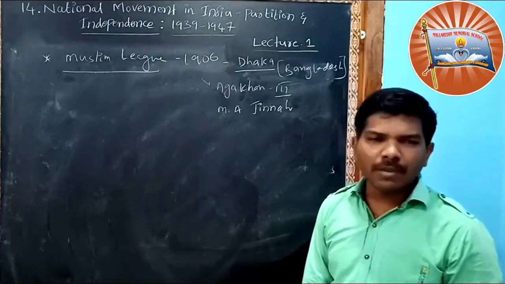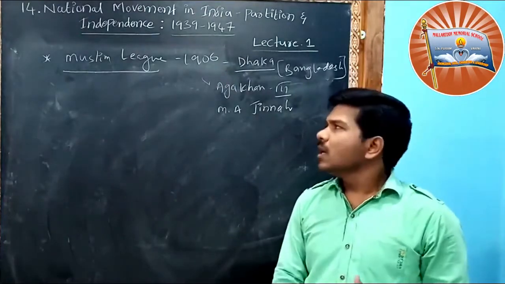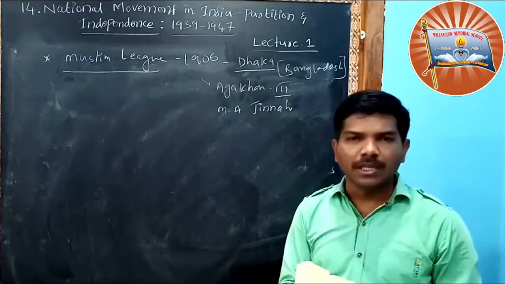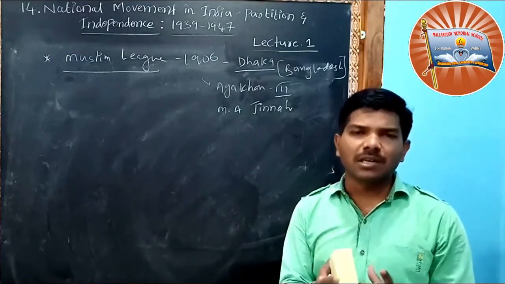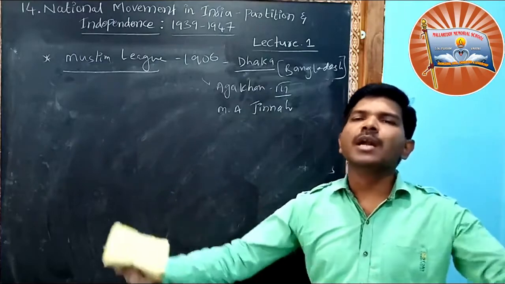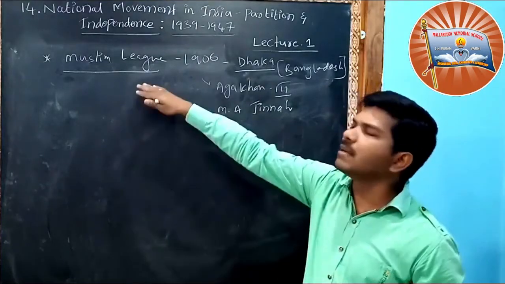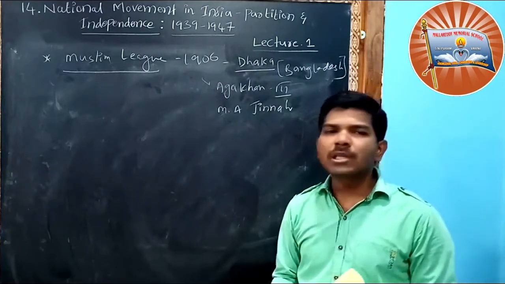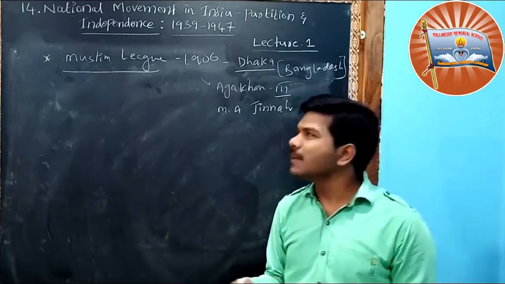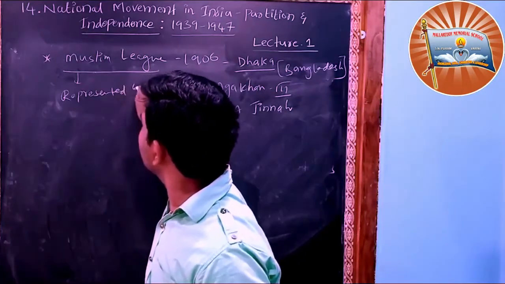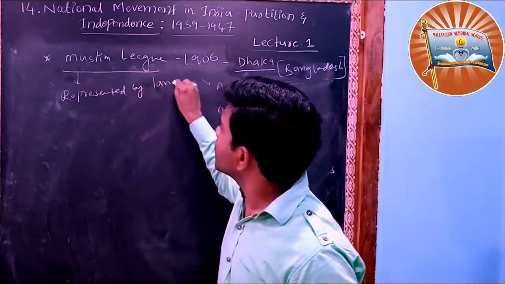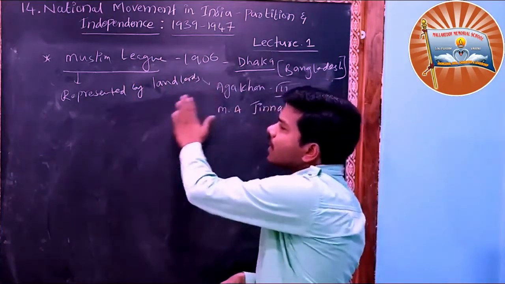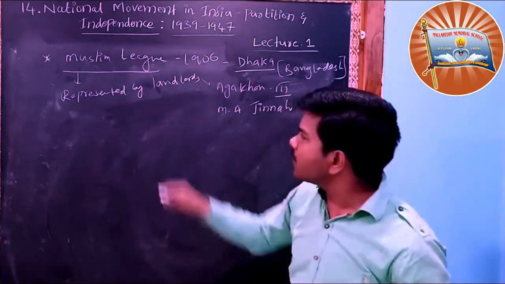So what is the Muslim League? Why was it founded? The Muslim League's main aim was to protect the interest of the Muslim community. They wanted to save the culture of the Muslims. They wanted to unite all the Muslims. So this is the Muslim League's main aim. This Muslim League was mostly represented by landlords. Very rich people were organized. Most of the rich people were members of the Muslim League, especially in UP.